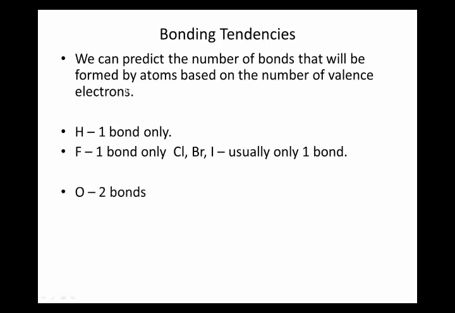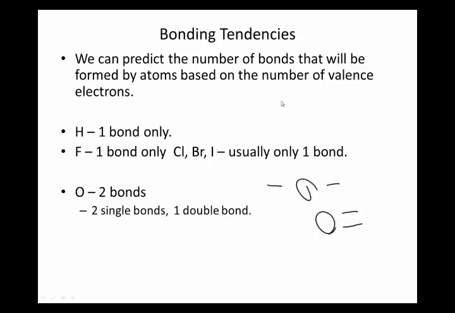Oxygen makes 2 bonds. Occasionally it makes more or less, but it's actually pretty good at bullying some of these others around too. Oxygen's bonds can be in the form of 2 single bonds or 1 double bond.